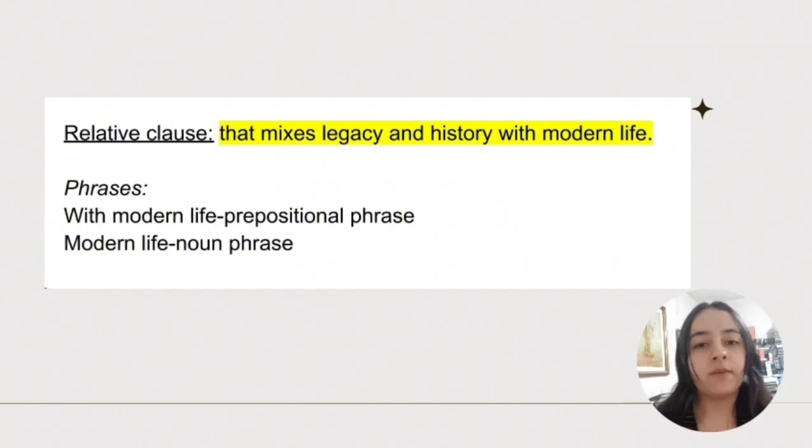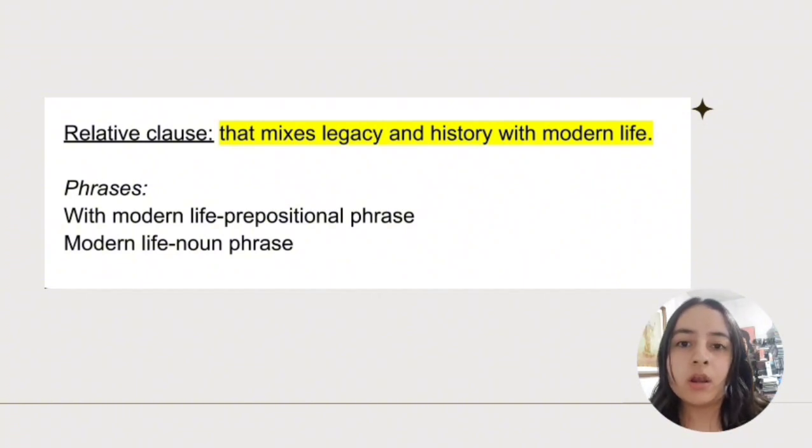Okay, so the phrases that we have in this clause are "with modern life," which is a prepositional phrase, and then "modern life," which is a noun phrase that is functioning as the object of the preposition "with." But we will see that in a moment. And each individual word: "that," as I already mentioned, is a relative pronoun. "Mixes" is the verb. It's also in the simple present.